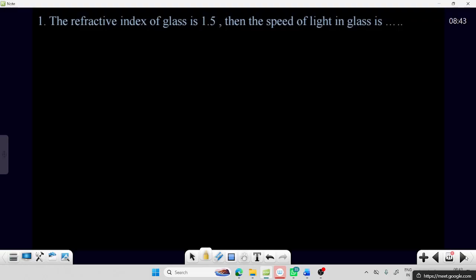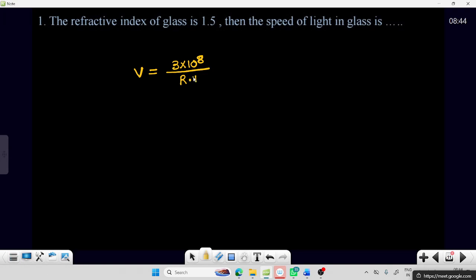The refractive index of glass is given as 1.5. Find the speed of light in it. The speed of light in any medium is given by 3 into 10 power 8 by mu, the refractive index.